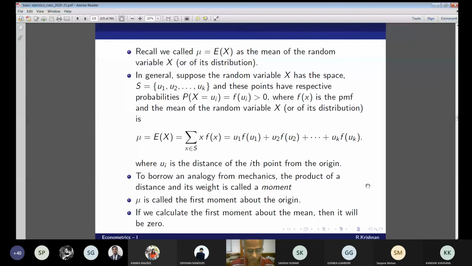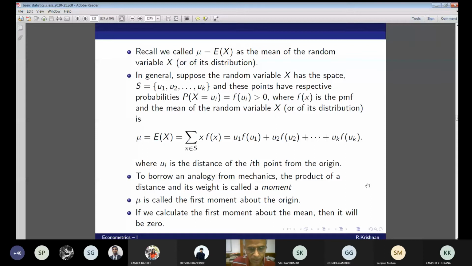If you want to specialize in econometrics, this is one thing that you should know very well. It leads to what is called the moment generating function, which is of tremendous use in finance, and in a particular method of estimation called the generalized method of moments estimation, GMM. Okay, let's wait there. Now, ui is the distance of the ith point from the origin.